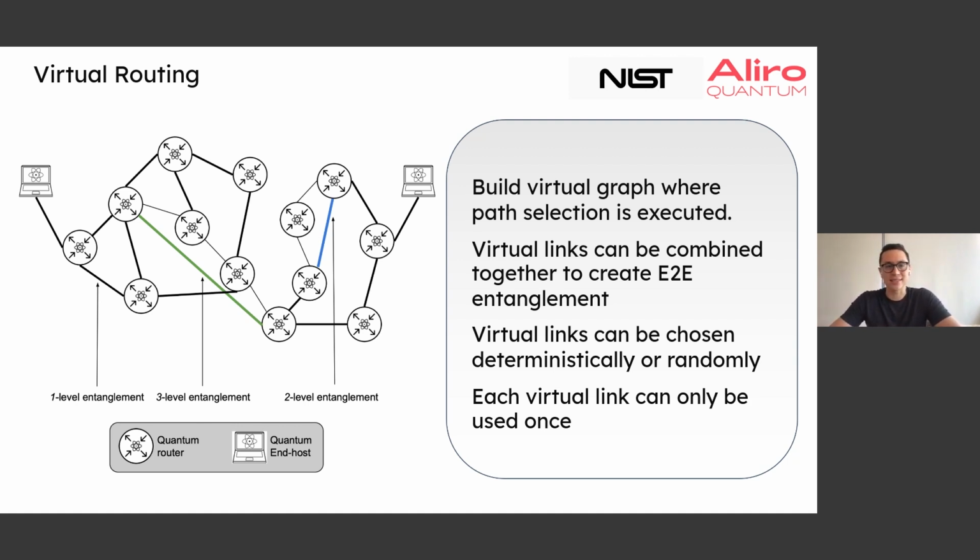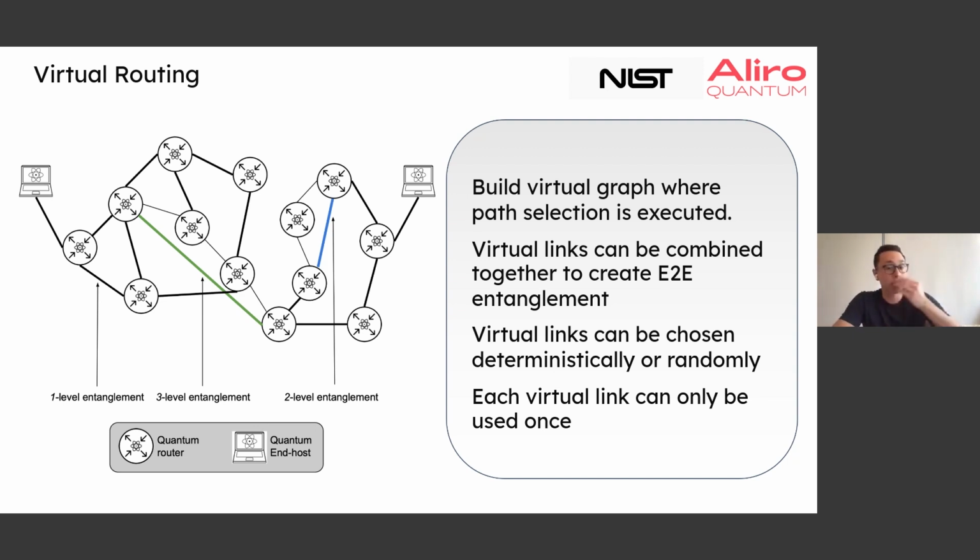This is a virtual link that exists. It's a quantum link that exists. With virtual routing, we can specify the virtual links we want to generate, or we can react to the virtual links that have been generated and stitch them together with swapping to meet a certain user pair path.